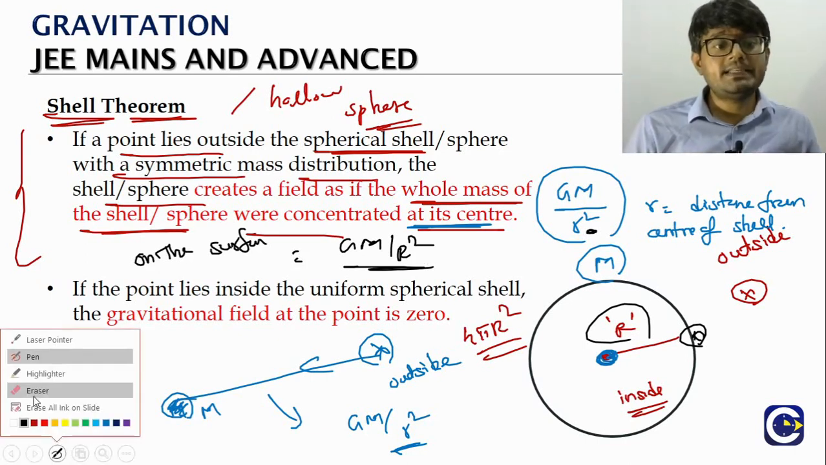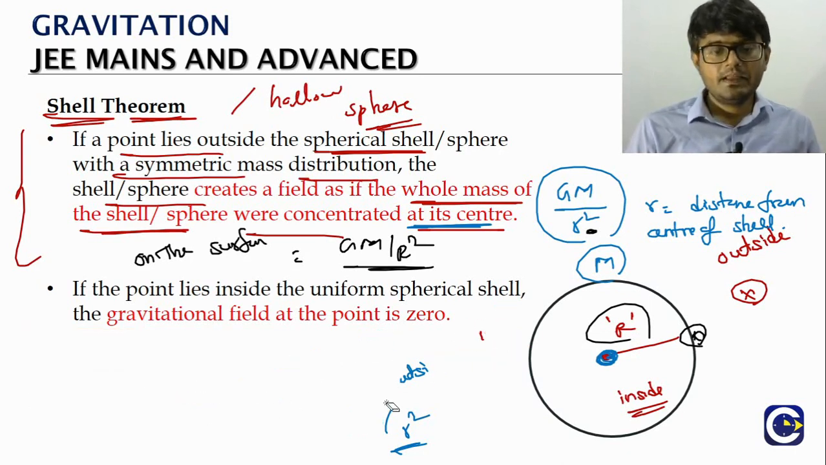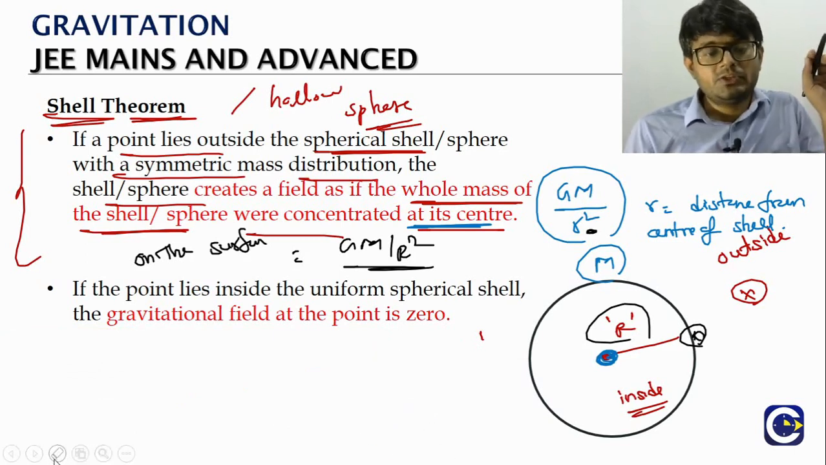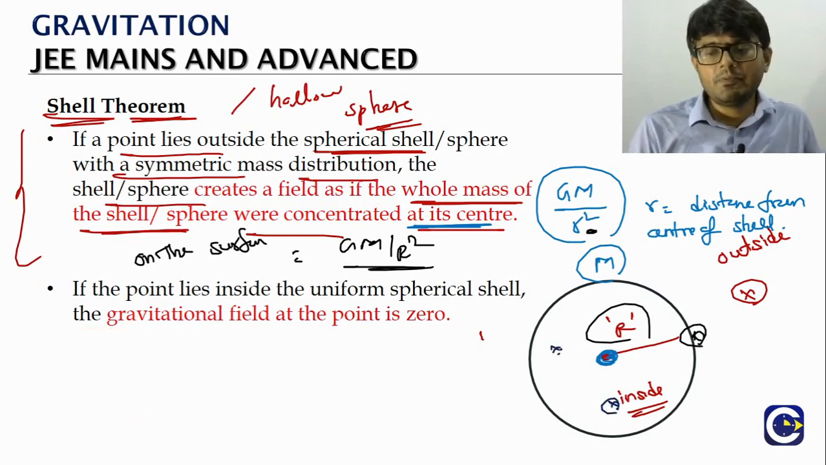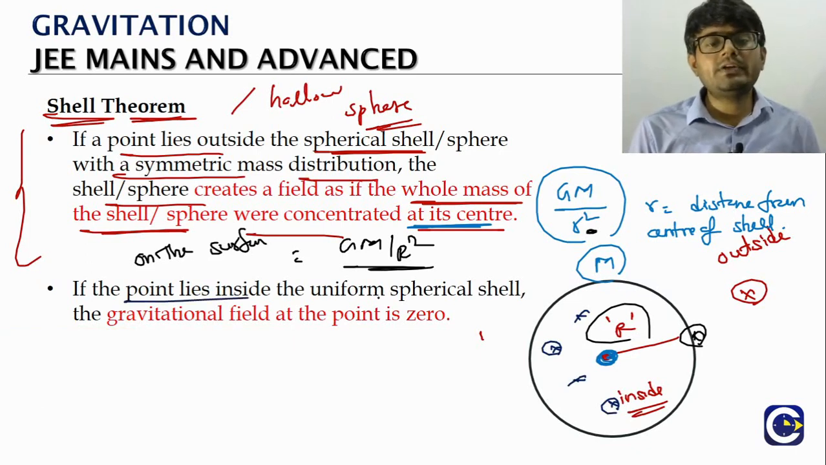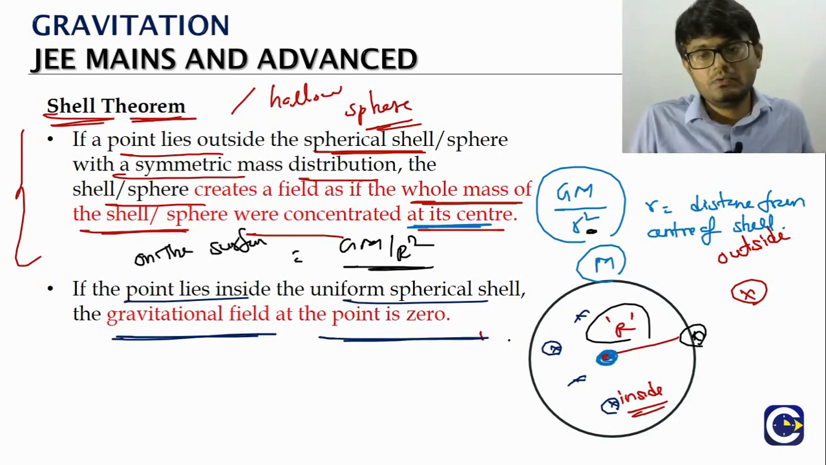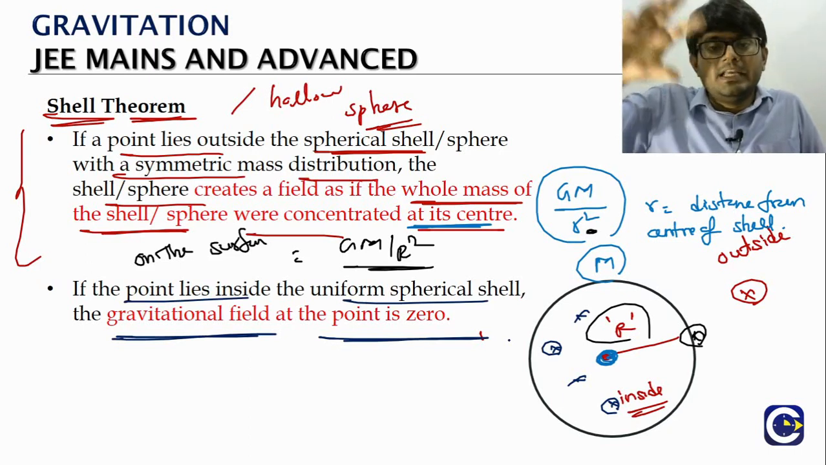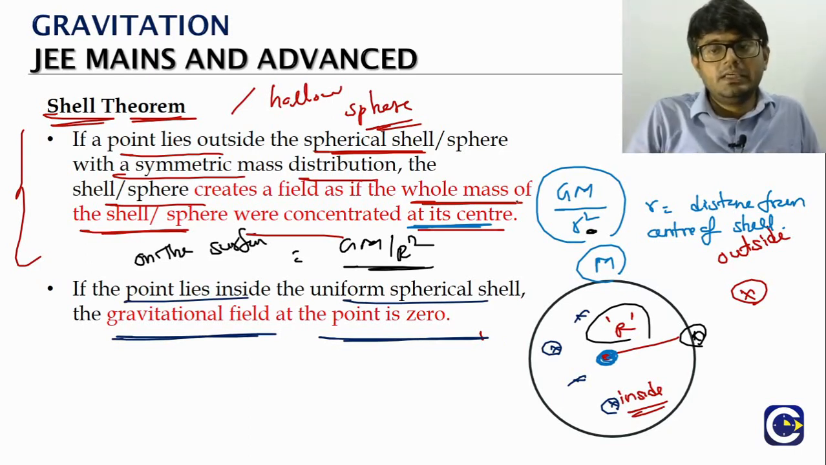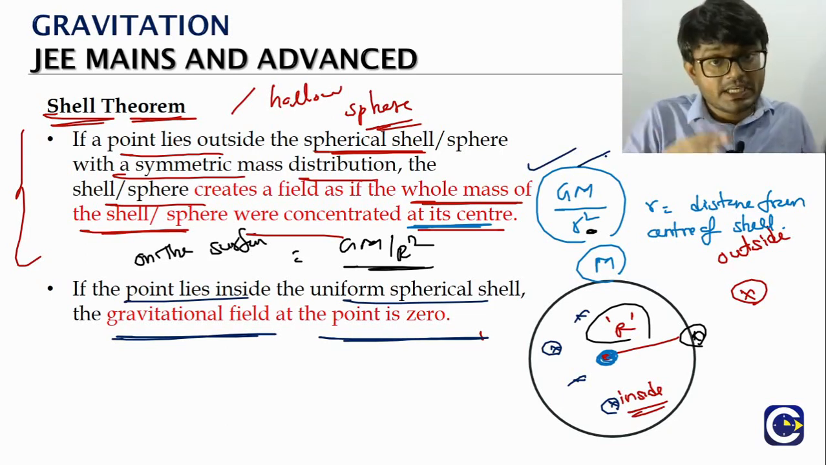Now if the point is lying inside the uniform spherical shell, then the gravitational field, wherever the point is, can be anywhere inside. When we say the point is inside, it can be a point here, or a point here, it can be anywhere. Any point you take inside the uniform spherical shell, the gravitational field at the point is going to be 0. So a uniform spherical shell will create a field at any point you take outside, given by the formula G capital M by small r square. What is small r? Always the notation is important.